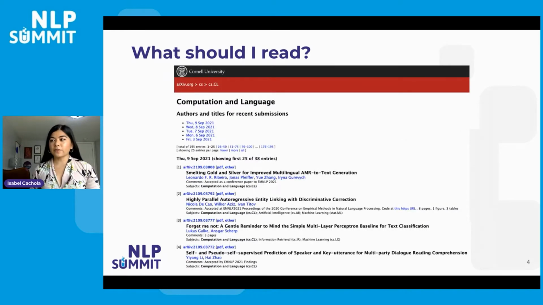So if you're looking at this list of papers and you're a scientist wondering, what should I read? What are you going to do? So first, you might look at the titles of these papers. But the problem is that titles aren't always actually informative to the contents of the paper. And sometimes authors will even write these titles to be a little bit more catchy than informative. You could look at the author list and see if you recognize any of the authors, but this is subject to bias and sometimes favors certain institutions or people.